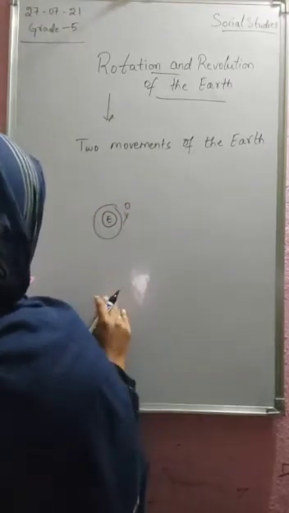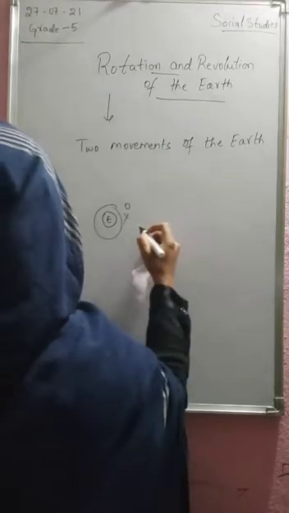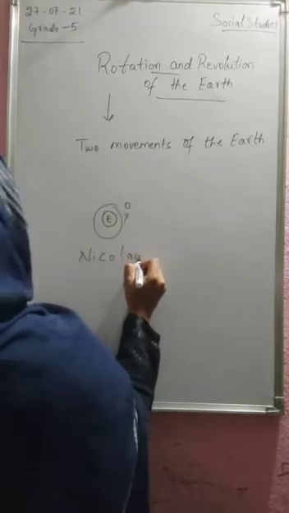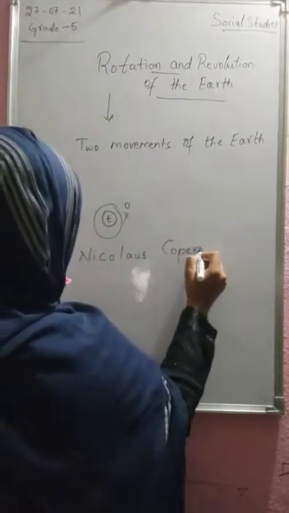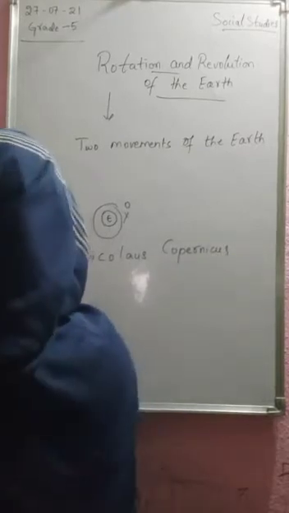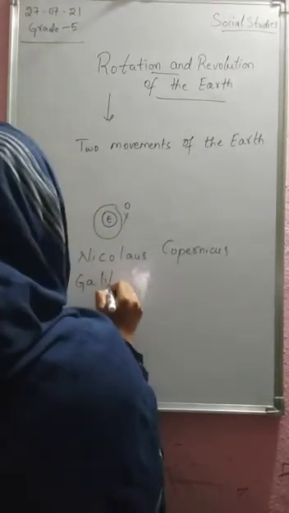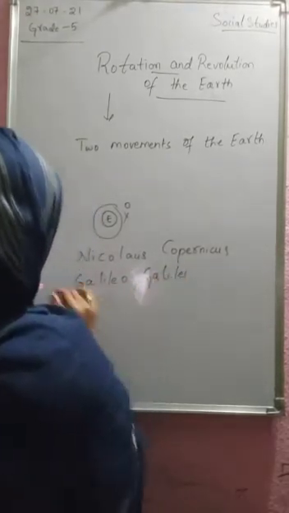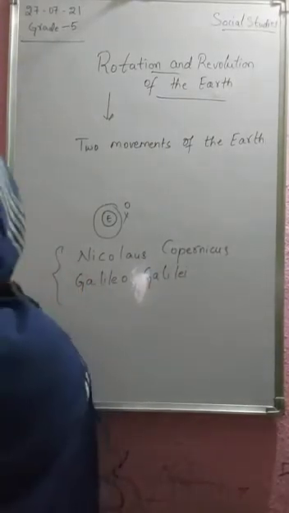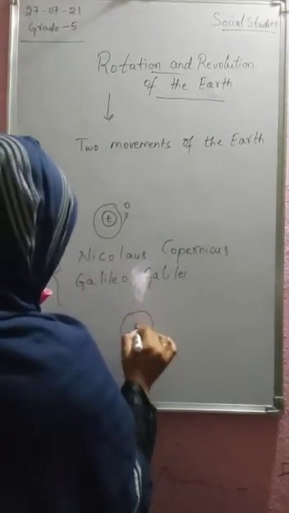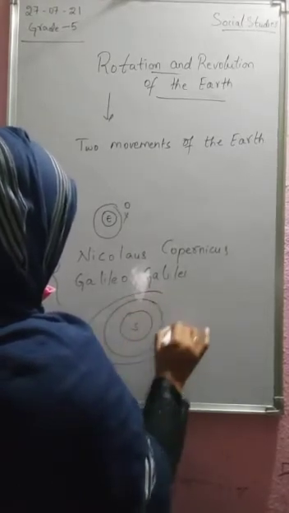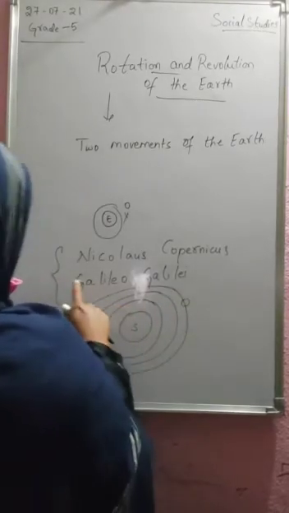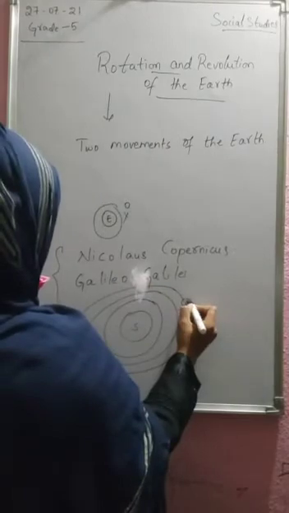But this was proven wrong by the scientists Nicholas Copernicus and Galileo Galilei. These two scientists proved that the Sun is at the center and the other planets are revolving around the Sun.